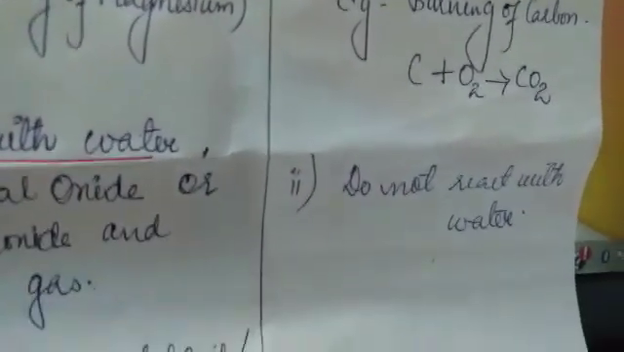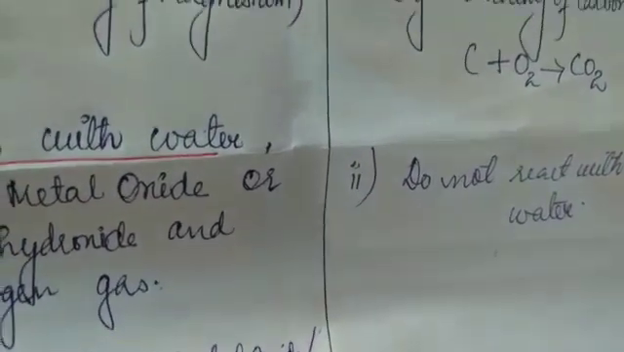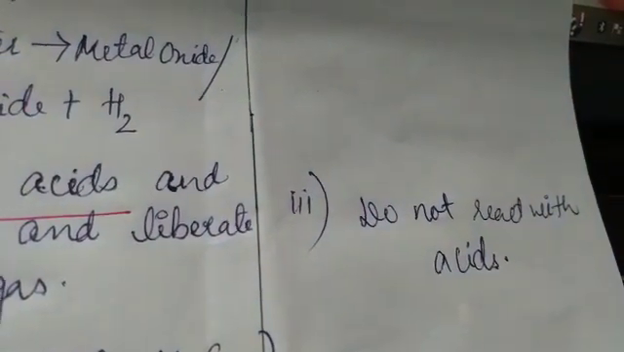Carbon dioxide. The next point is we have seen in metals it reacts with water, whereas non-metals do not react with water. And the last point is that non-metals do not react with acids.